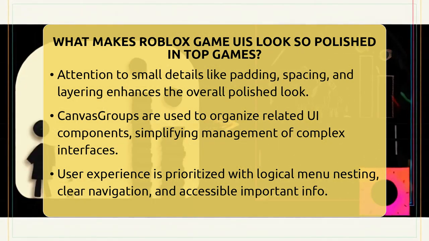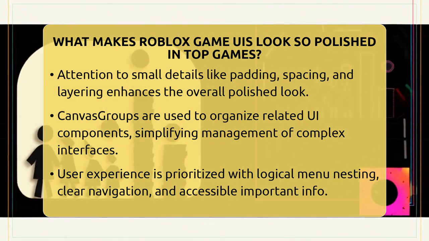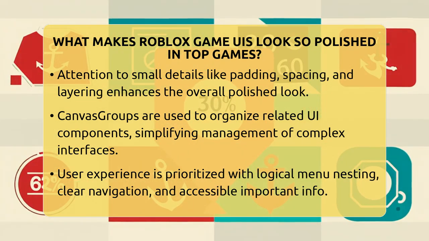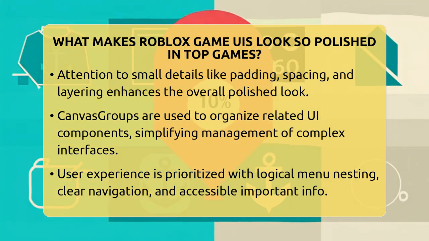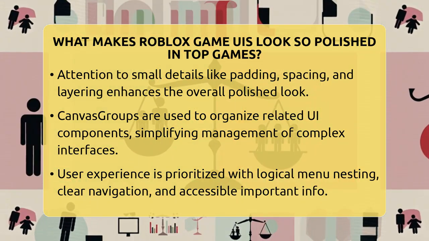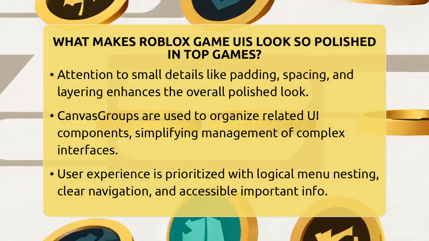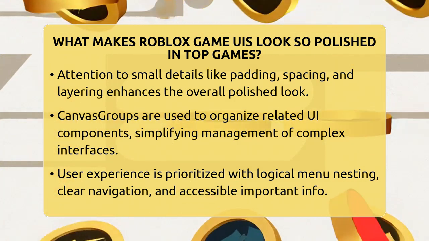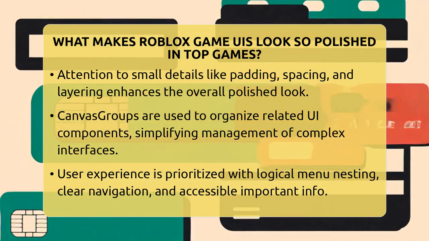Attention to detail is also important. Small things like proper padding, spacing, and layering help avoid overlapping elements or jagged edges. Using CanvasGroups to group related UI parts makes managing complex interfaces much easier. These tiny touches give the UI a refined look that feels polished and well thought out.